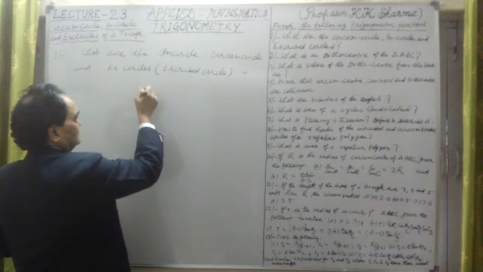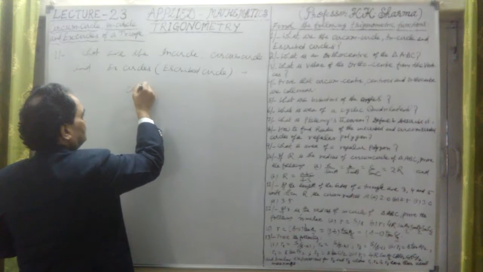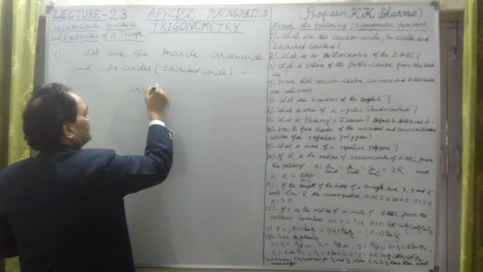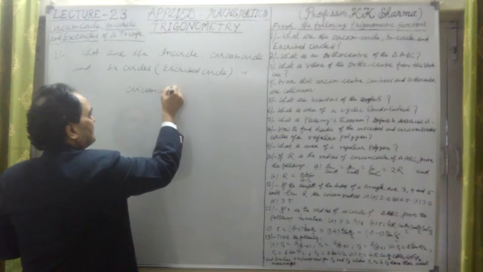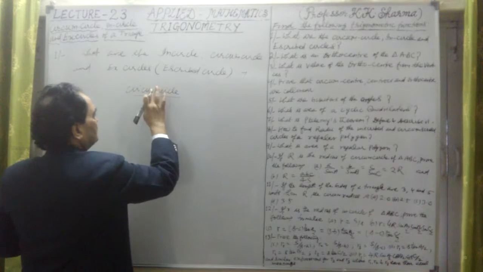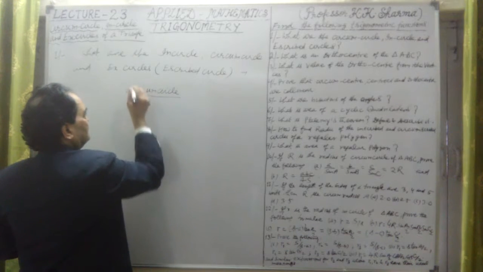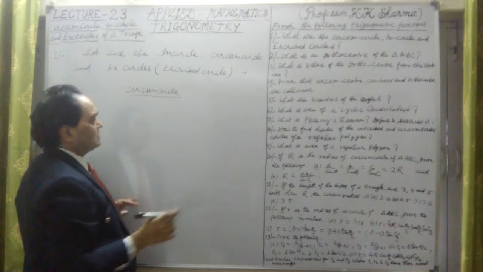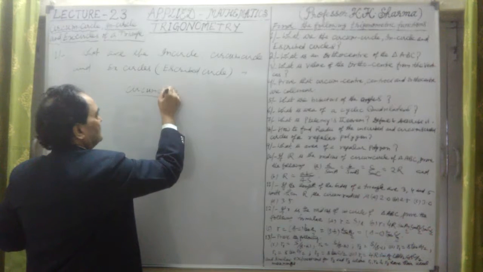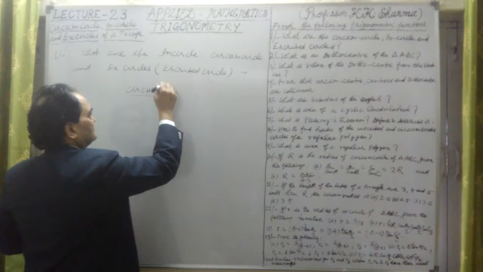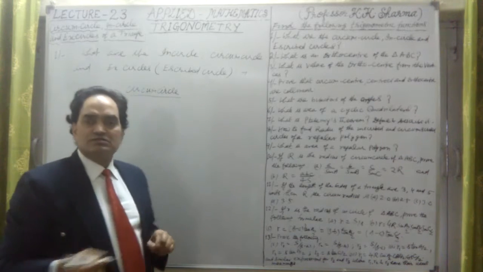First, the circumcircle. What is a circumcircle? So how do we define that? Let me write here properly: C-I-R-C-U-M, C-I-R-C-L-E, circumcircle. So what is a circumcircle?